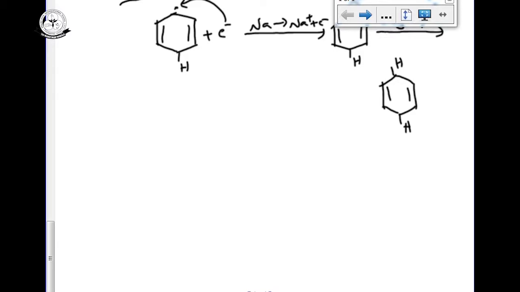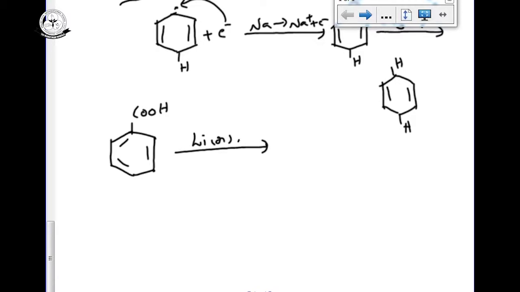Suppose I take a substituted compound, for example benzoic acid, and apply the same Birch reduction. First there is a COOH group, and you do the same Birch reduction, that is you take lithium or sodium in presence of liquid ammonia or methanol.